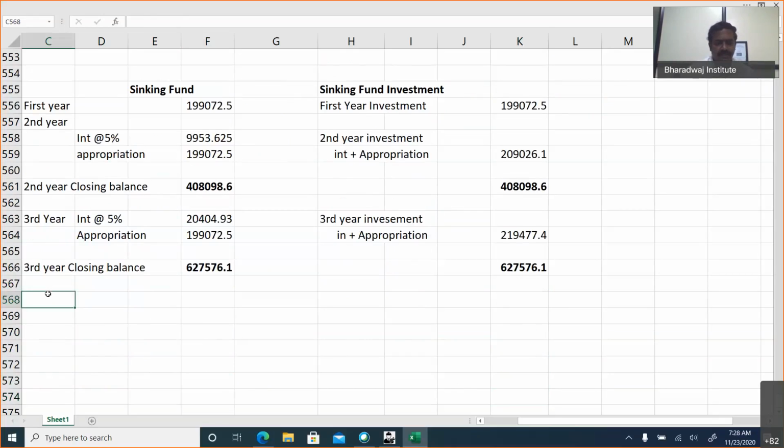Then we are moving to the fourth year. Interest at the rate of 5%. The third year closing balance is the fourth year opening balance, on this 5%. Then this year's appropriation.